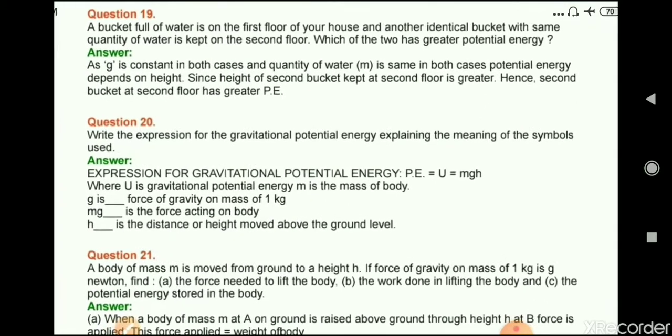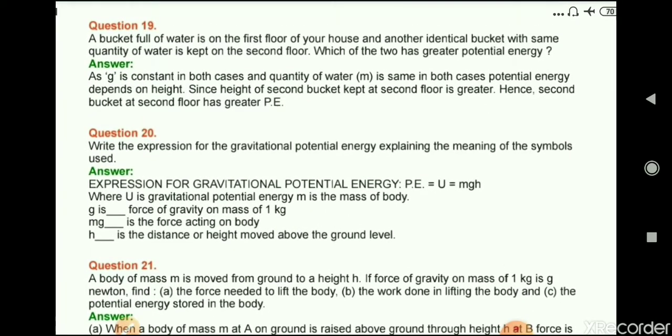A bucket full of water is on the first floor of your house and another identical bucket with the same quantity of water is kept on the second floor. Which of the two has greater potential energy?